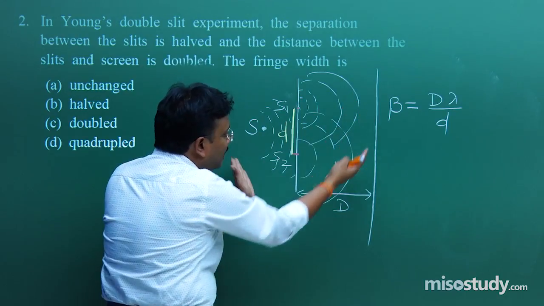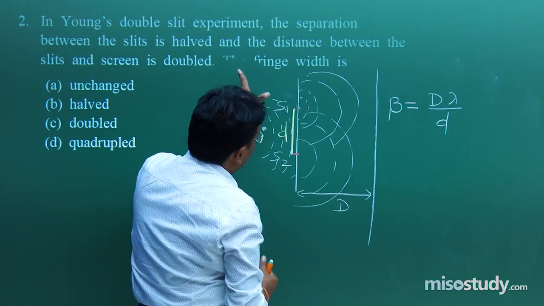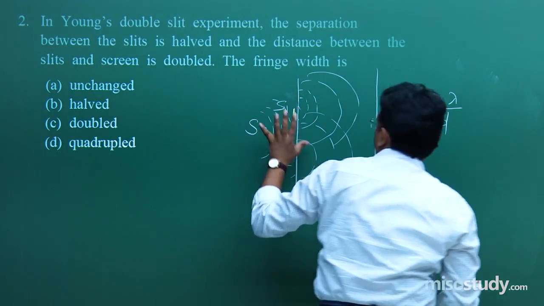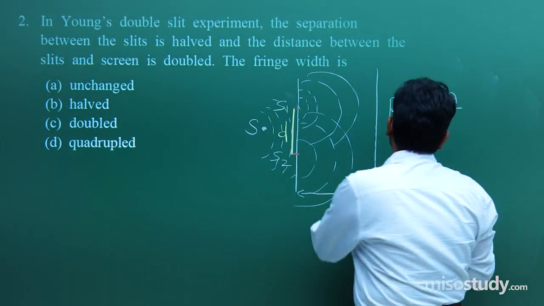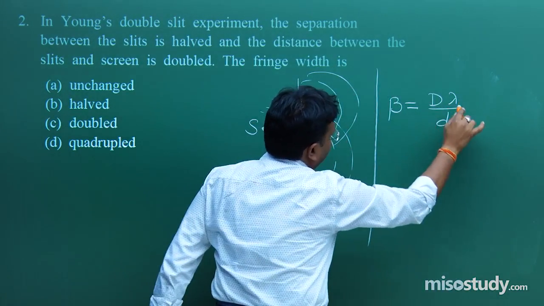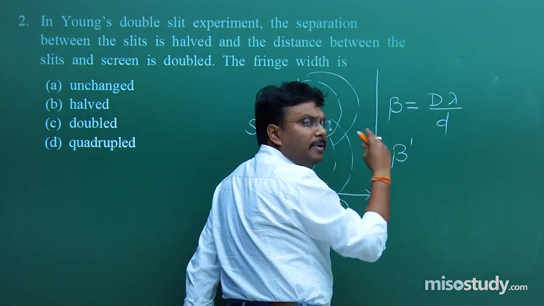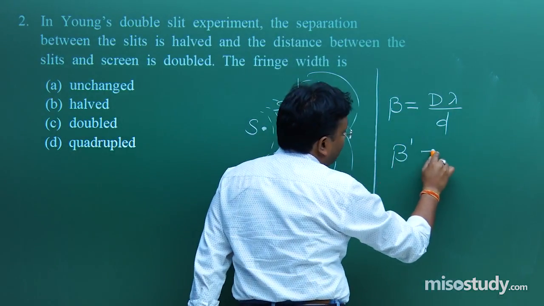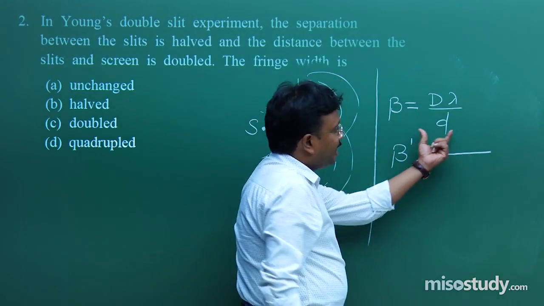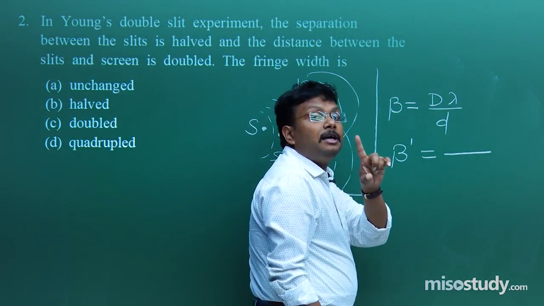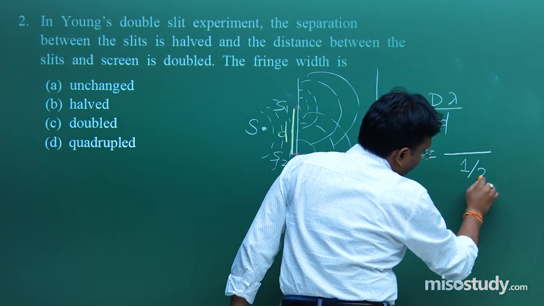Now, once the diagram is clear and the formula is clear, what is left? Next is to read the problem and find the solution. Okay, now let's read it. The separation between the slits is halved. So we have to write down the formula twice. This is the first condition. The second condition is beta prime, beta or W, prime. Why prime? Because now it is bound to change. Beta prime is equal to, it is D, so next time it is D by 2, or you can simply say 1 by 2.